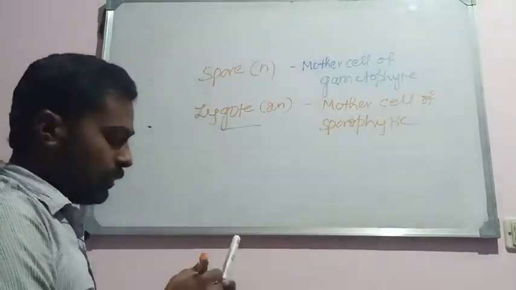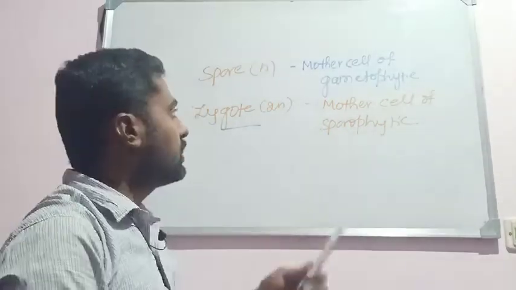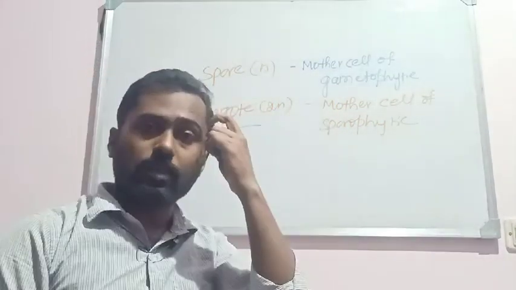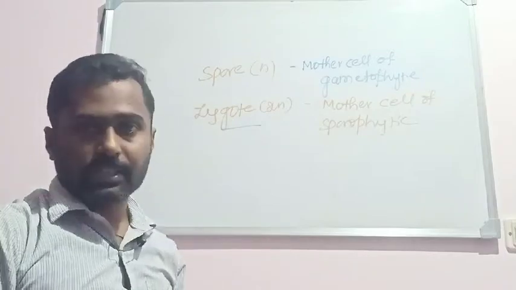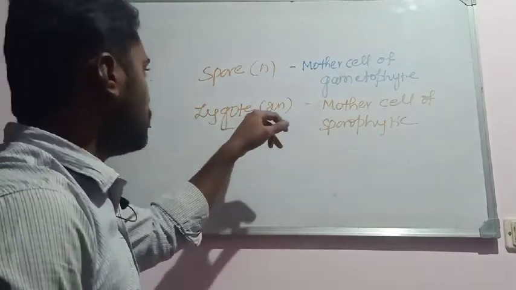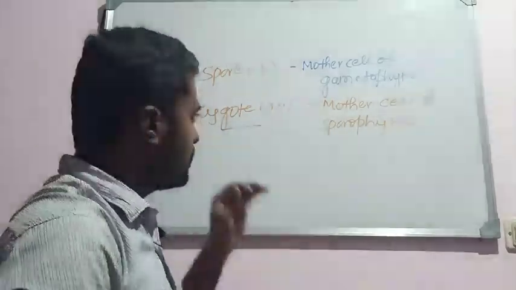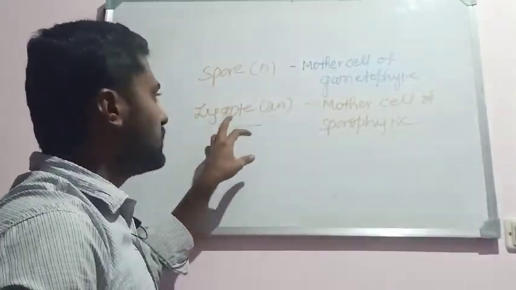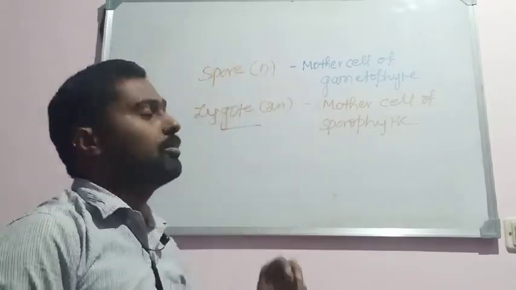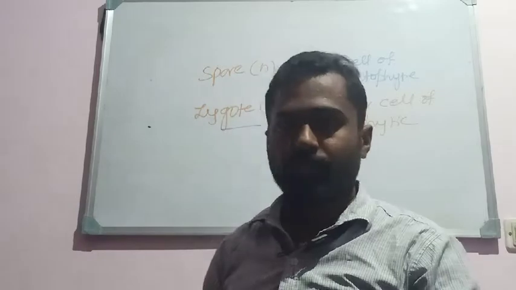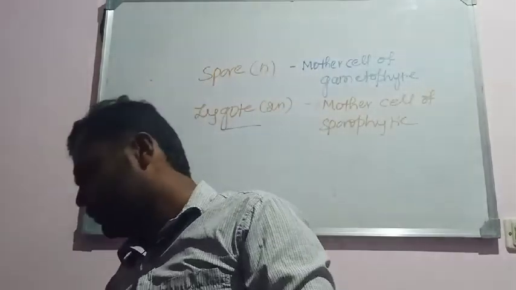Spore is the mother cell of gametophytic generation because the gametophyte comes by the germination of the spore, whereas zygote is the mother cell of sporophytic generation because the sporophyte develops from the zygote.